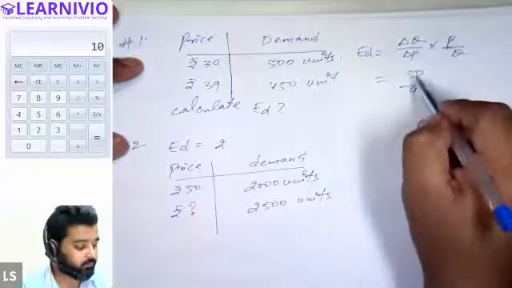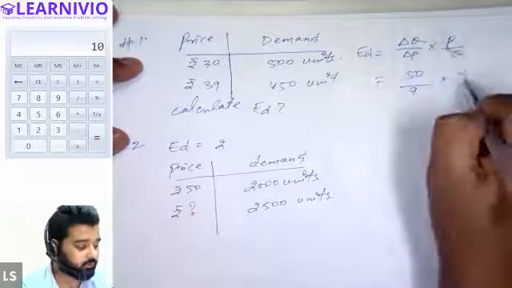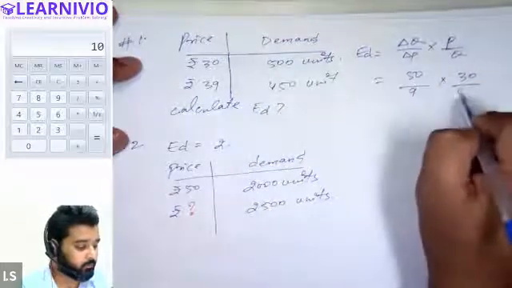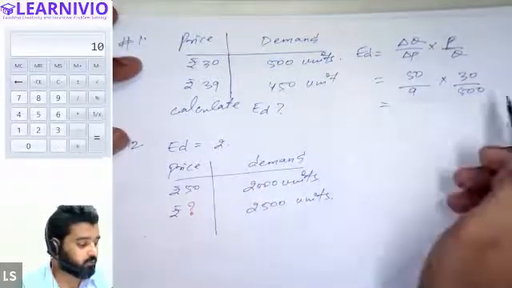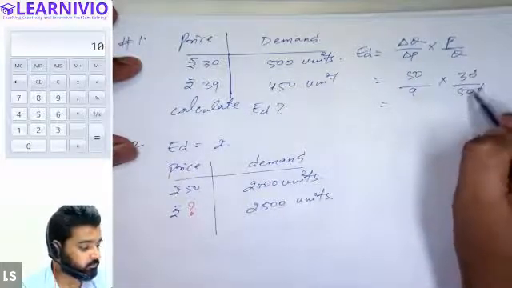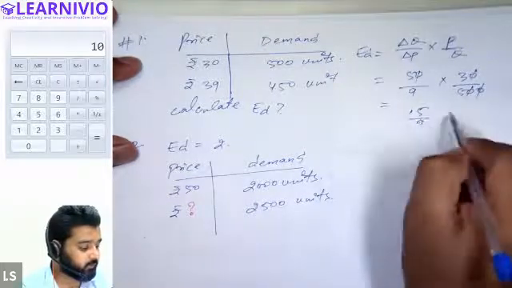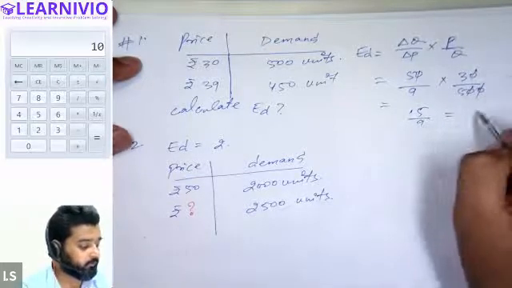So delta Q is 50, delta P is 9, and the initial price was 30, the initial quantity was 500. Solving this equation, we will have 15 divided by 9, and ultimately